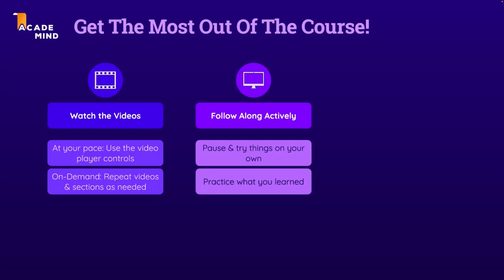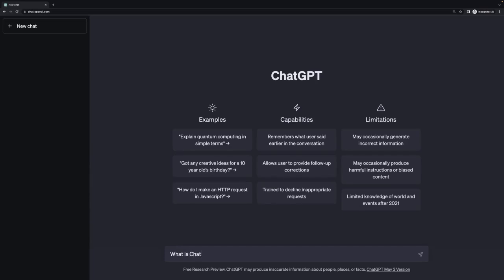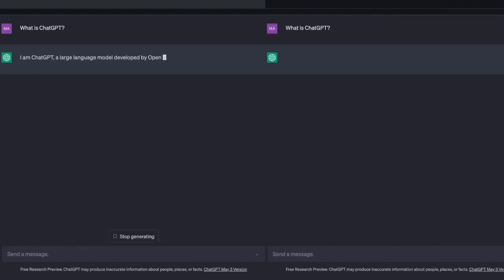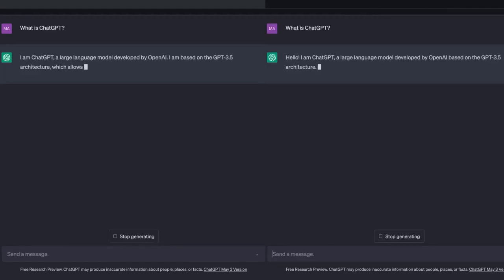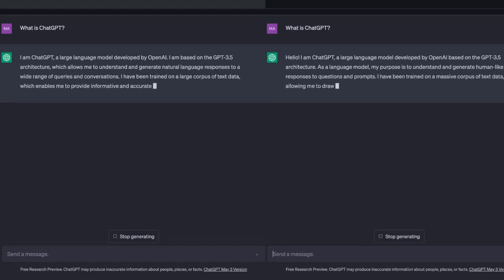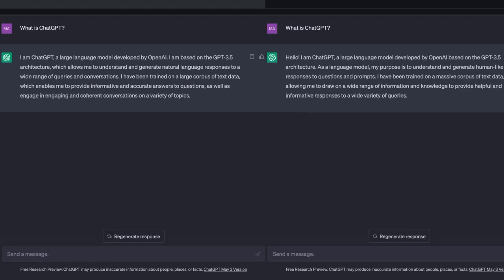But here's one important note regarding this. Even if you were to use exactly the same prompts we're showing you in our videos, you will very likely not get exactly the same results. Because ChatGPT and the models it's using under the hood simply have some built-in randomness, you could say.